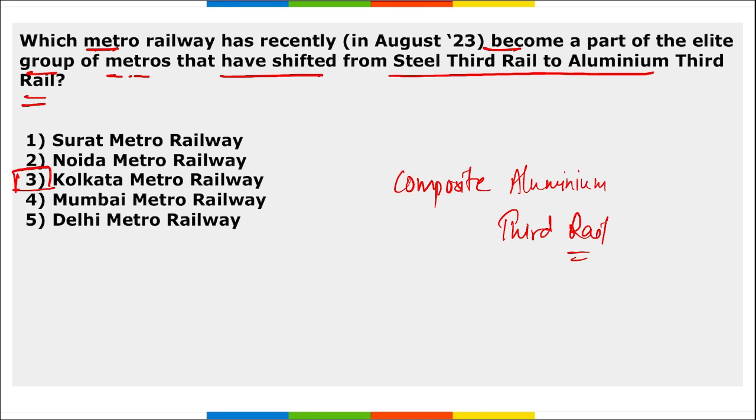With this, Metro Railways of Kolkata will become a part of the elite group of the metros that have shifted from steel third rail to aluminium third rail. And a third rail is a method of providing electric power to trains, trams and other rail vehicles.